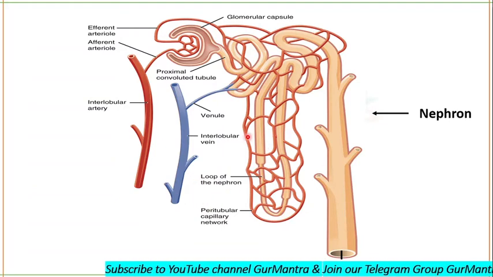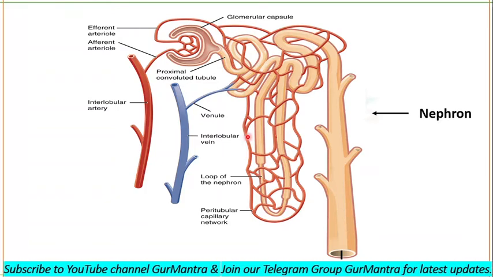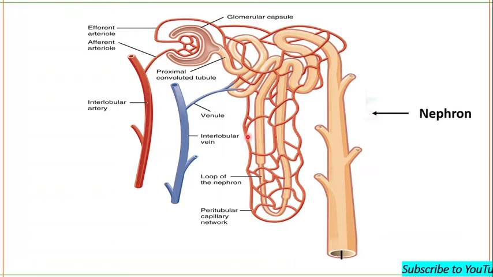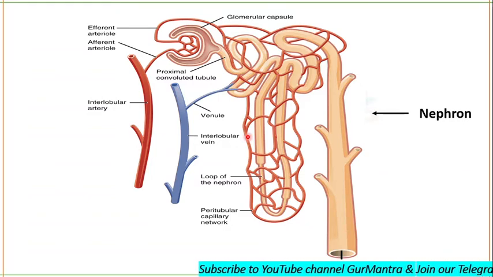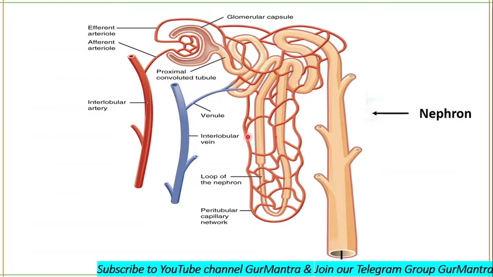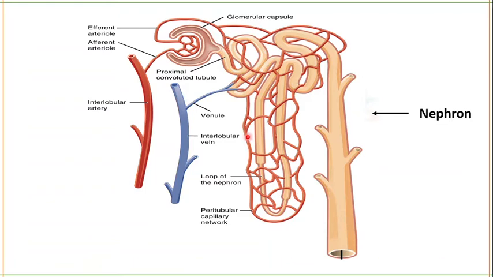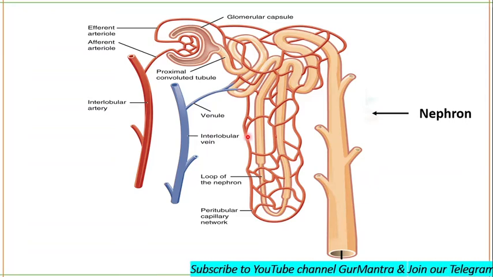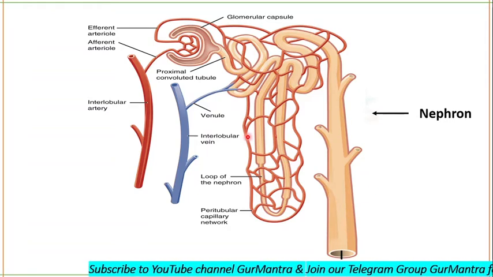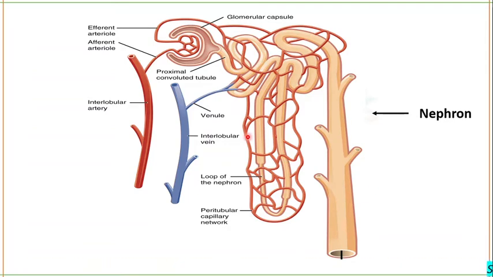So we now know that the renal artery divides into segmental arteries, which divide into interlobar arteries. Interlobar arteries become arcuate arteries, and arcuate arteries become interlobular arteries. Then they form afferent arterioles, which further divide into capillaries that form the glomerulus. Glomerular capillaries reunite to form the efferent arteriole.